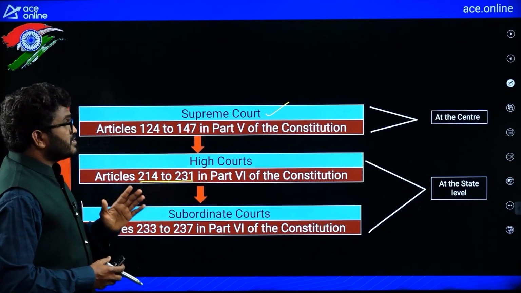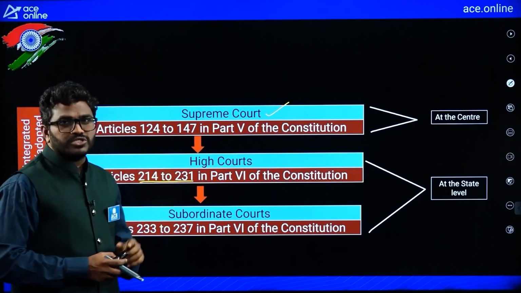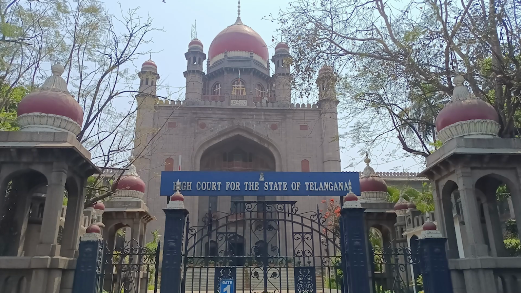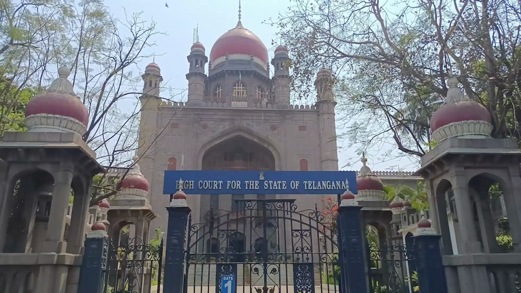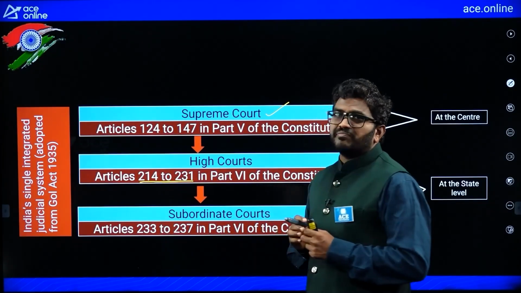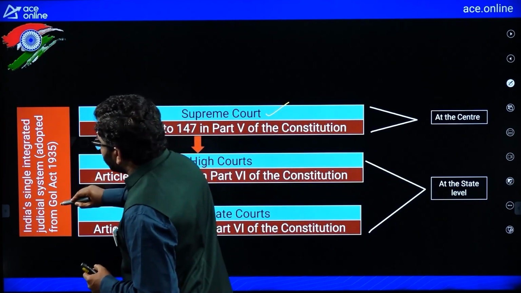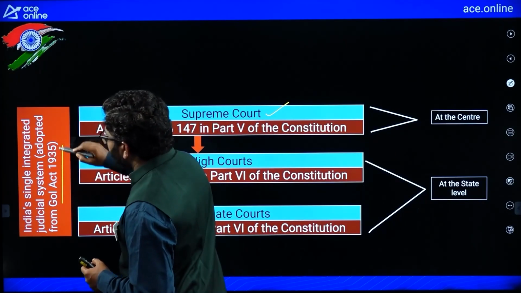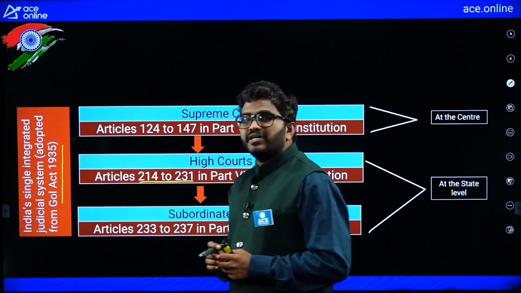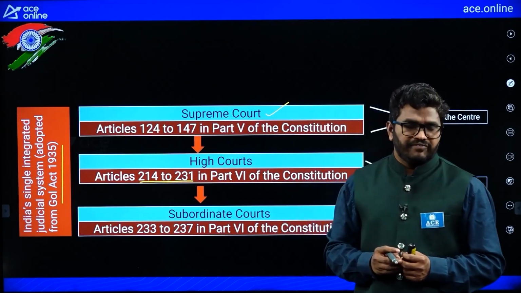So as per the Constitution of India, the Supreme Court, High Court and subordinate courts are there. Supreme Court at the central level, High Court and subordinate courts at the state level. Actually, this judicial system came from the Government of India Act 1935. The Indian single integrated judicial system was adopted from the Government of India Act 1935.